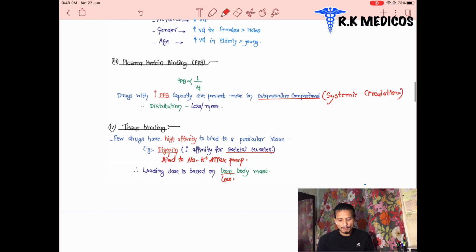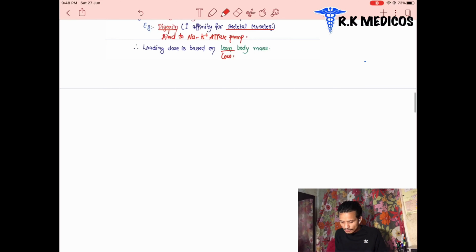What is the plasma binding protein doing here? The plasma binding protein is inversely proportional to the volume of distribution. Suppose we look at what happens with the plasma binding protein inside the blood vessels.